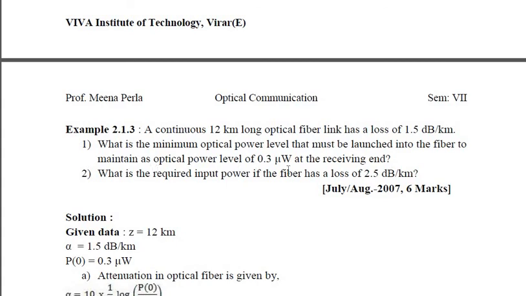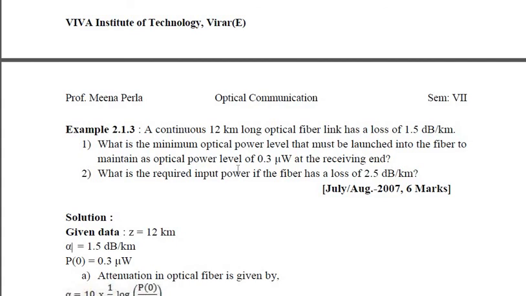So we'll see what is the given data. 12 km long optical fiber, that means Z, the length, is given. Loss of 1.5 dB per kilometer. The unit dB per kilometer is given for attenuation alpha. What is the minimum optical power level that must be launched into the fiber to maintain the optical power level of 0.3 microwatt at the receiving end? So it is P0. Then they are stating to find the input power if the loss is 2.5 instead of 1.5.